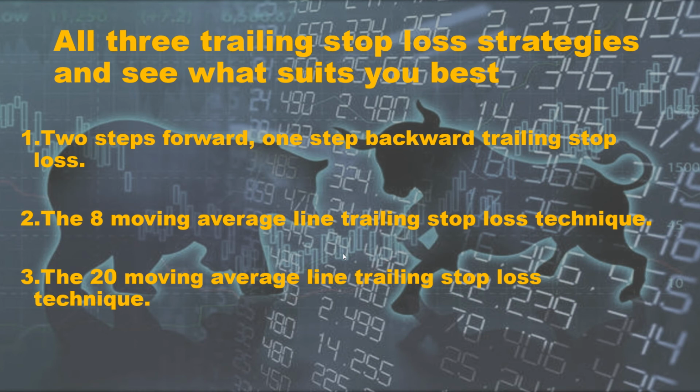My personal preference is the 8 bar moving average, which generally ensures that you do not risk much of your profit. But the only risk there is that some sharp move down may sometimes take you out of the trade. So the basic technique here is that you maintain your stop loss order on the 20 bar moving average, and keep on observing and look for a candle when it closes below the 8 bar moving average, and that is the time you exit the trade.